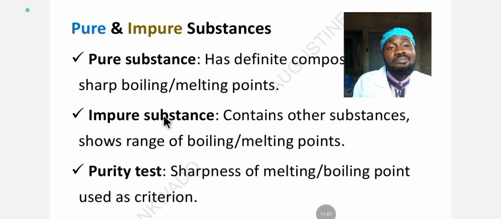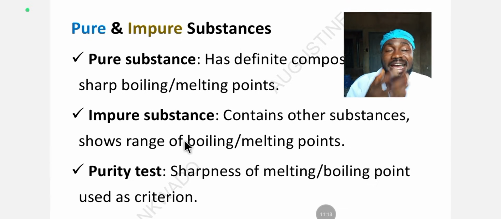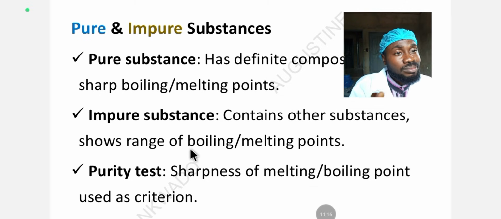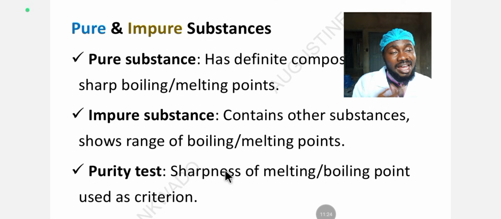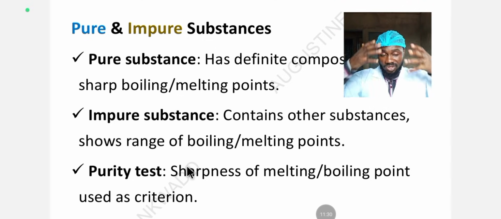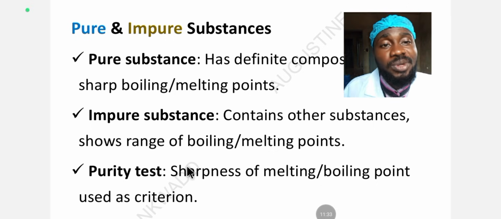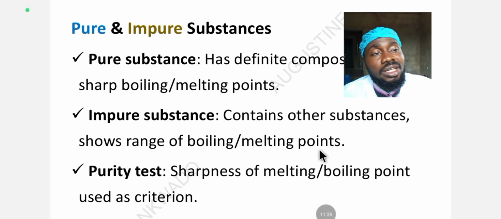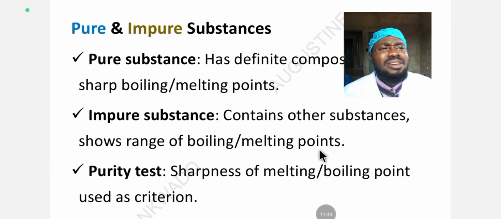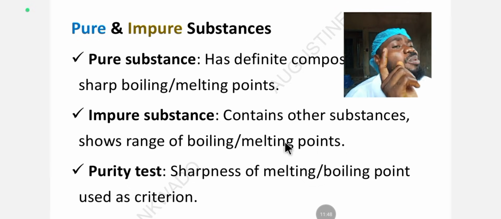But impure substances, they contain other substances in them. I'll give you an example: iron having carbon in it, or iron having oxygen in it. Those additives are impurities. They are no longer pure. When you say you are pure, it shows that nothing is added to you, nothing has been placed on you. You are still pure. And it has a range of boiling points. You bring this one, it will have higher boiling and melting points. You bring that one, it goes a little bit higher. You will get varying boiling and melting points, usually higher boiling points than the pure forms.